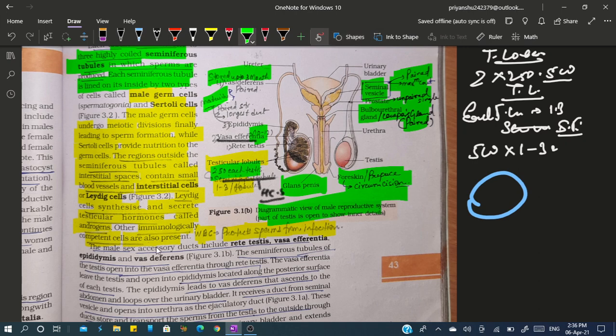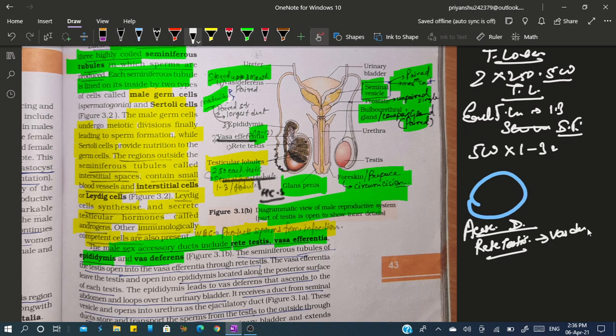So the male accessory sex ducts include first rete testis, then vasa efferentia, that is 10 to 12 in number, then epididymis and vas deferens. So seminiferous tubule is not a part of accessory duct. Accessory duct starts from rete testis and it goes up to vas deferens. So there is rete testis, then vasa efferentia, then epididymis, and then vas deferens. So these are accessory ducts in males.